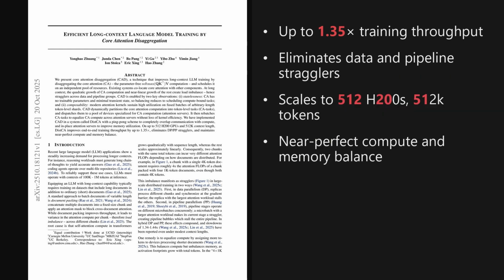I'm Alex. Today we're looking at a paper from the Hugging Face trending list, published on October 20th, 2025, about 2 days ago. The headline result is crisp. Core Attention Disaggregation lifts end-to-end training throughput by up to 1.35 times while removing data and pipeline stragglers. The paper is titled Efficient Long Context Language Model Training by Core Attention Disaggregation, and the implications for model training are quite significant. In short, this paper isolates core attention onto dedicated attention servers, uses a ping-pong overlap scheme, and scales to 512 H200 GPUs and 512,000 token contexts, with near-perfect compute and memory balance.